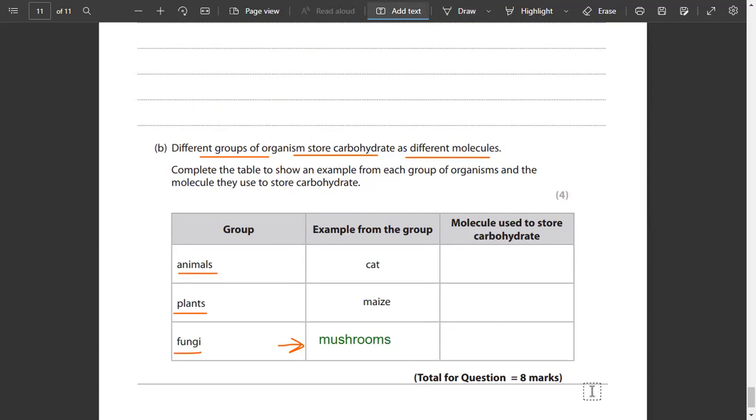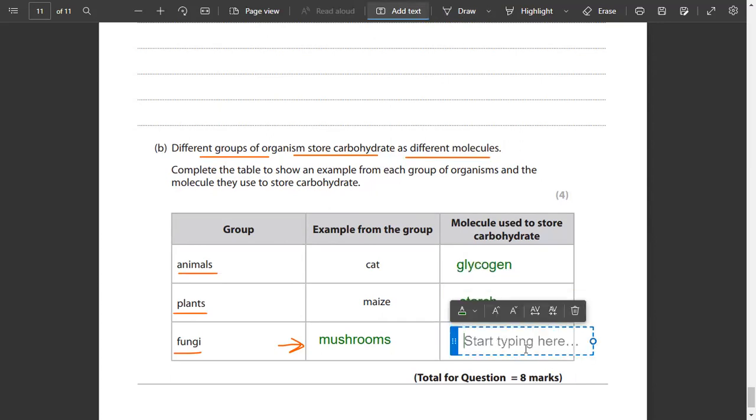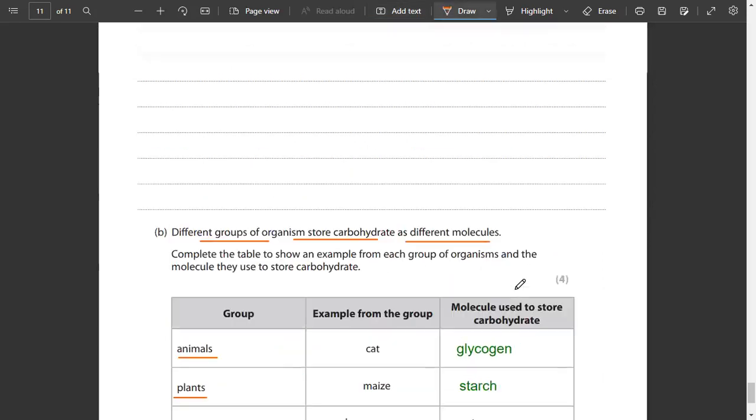Now tell me the molecule used to store carbohydrates in animals. Glycogen. Exactly. Glycogen. Plants में क्या होता है? Starch. Exactly. What about fungi? Glycogen, same as animals. Got it? Okay. So these are the types of storage molecule जो कि आपको animals, plants और fungi में मिलते हैं.